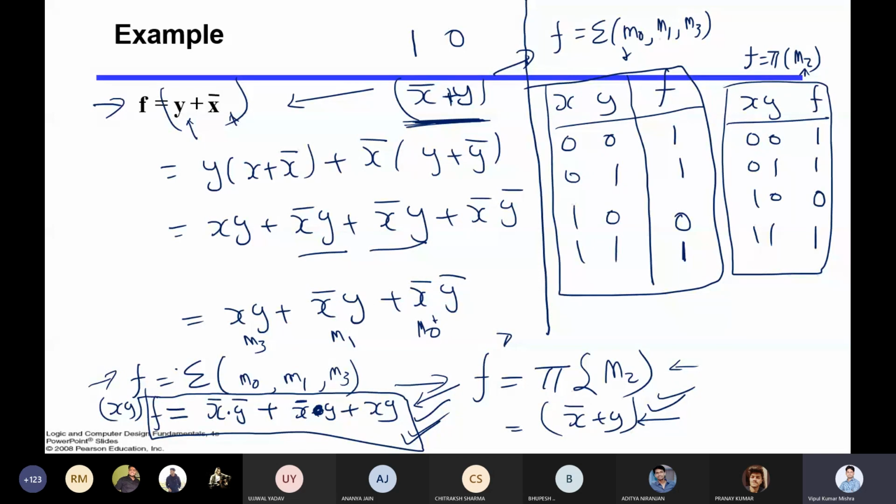Okay guys, any doubt? Anyone? Sir, in the next class, can you give more examples of this? Yes, definitely. I will give more examples of min term and max term. Then we'll talk about further. Yes, does someone want to say something, please?